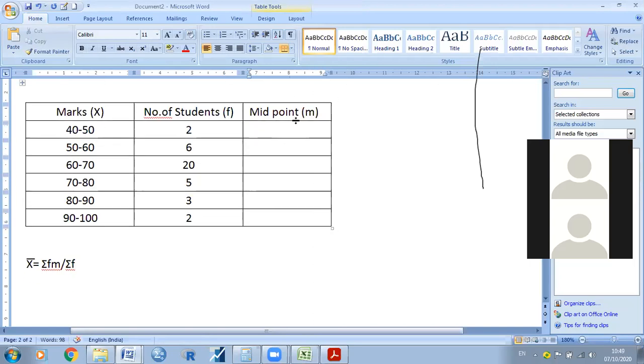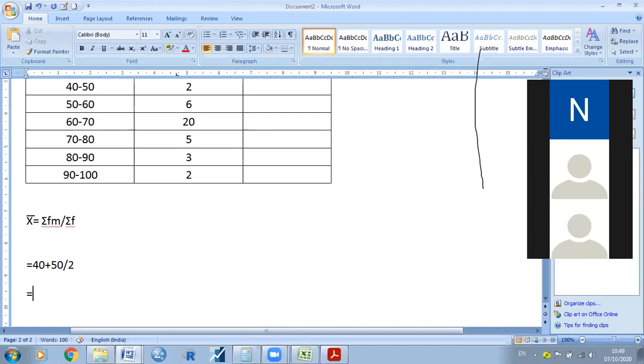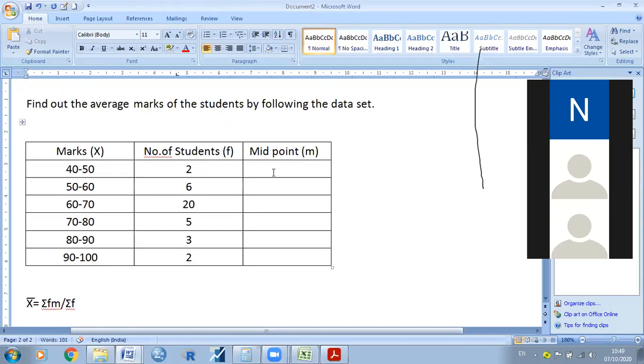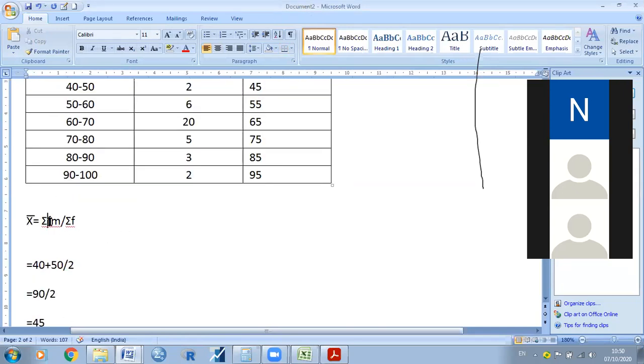So how can we get the mid value m? What is the mid value of 40 and 50? 45. 40 plus 50 divided by 2. How much will you get? 90 by 2, automatically you will get 45. Okay, then here we need to put 45, then 55, 65, 75, 85, and 95. The midpoint is clear. Then we need to find f into m.